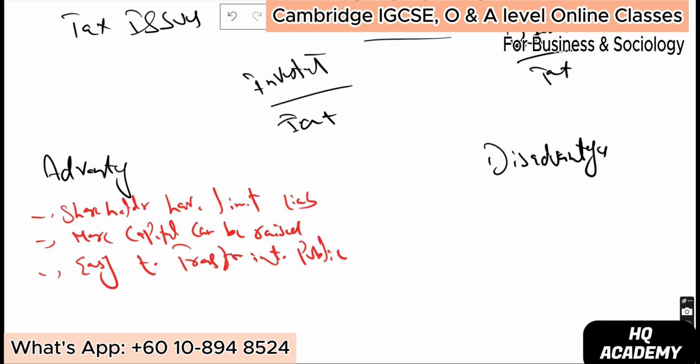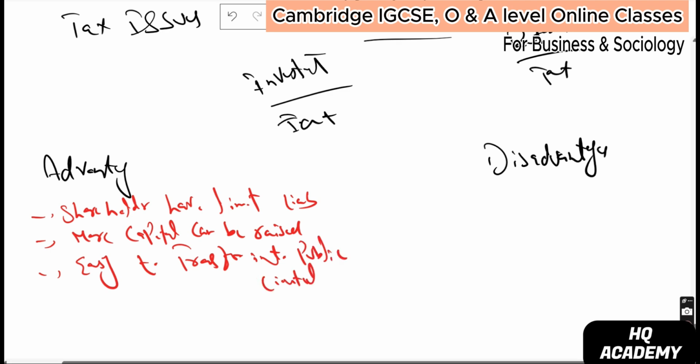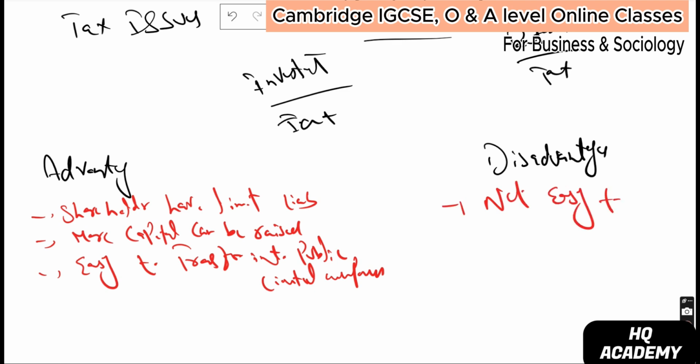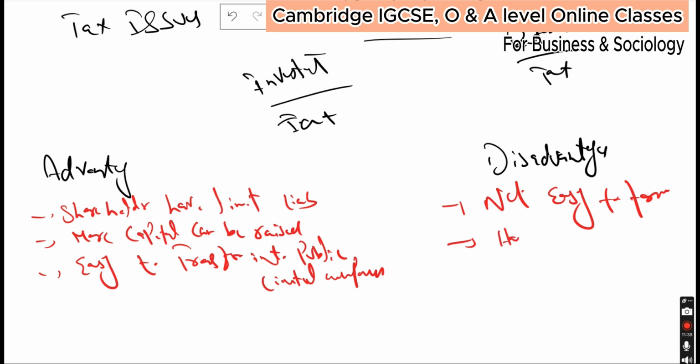I will let you know what public limited companies are. Disadvantages: not easy to form, and has to fill the complex tax form. Obviously, here is double taxation, so has to fill complex tax form.